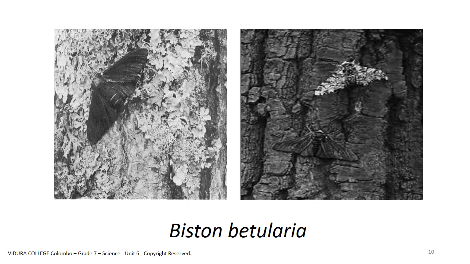Let me relate an interesting story to you. Biston betularia was a moth species, lived in Manchester town in England. They were in two colors as white and black. They were nocturnal, that means active during the night time, and they were on the trees during the daytime. There was white color lichen grown on the barks of the trees in a larger amount.